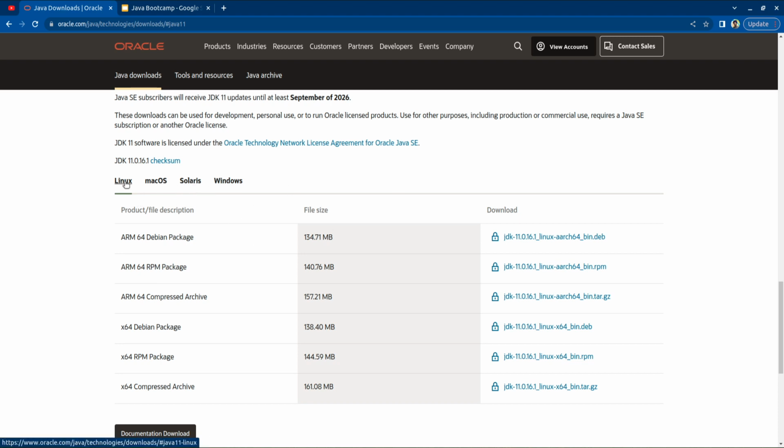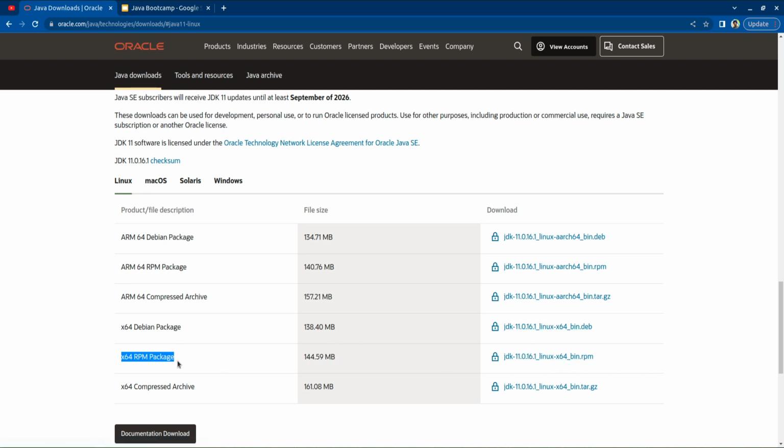I am on Ubuntu, I'm using Linux, so I'll click on Linux, and here you can see again it is asking for the architecture of your system, like what type of processor you have. So if it is x64 and you are on Ubuntu, then you can use the Debian package. If you are on Red Hat Linux, then you might go for the RPM package, right? So based on the type of your system, you can select the Java package. I can download this Debian package and install it. Installation steps, I will share in separate videos for Mac OS, for Linux, and for Windows.